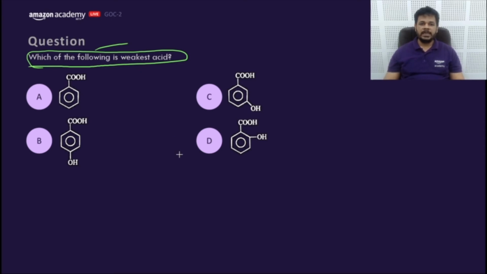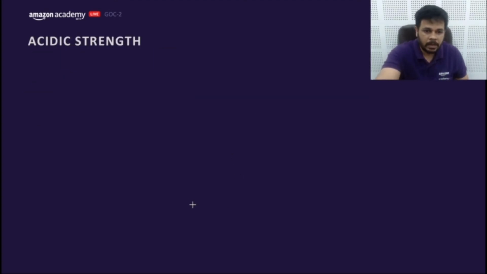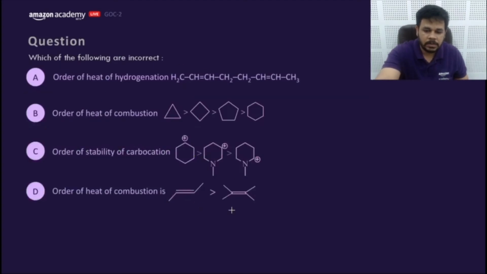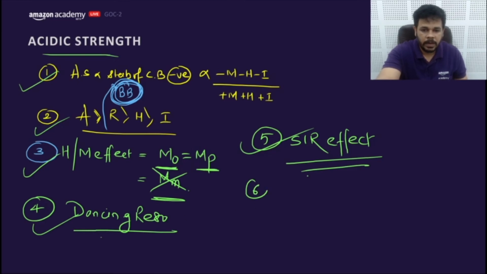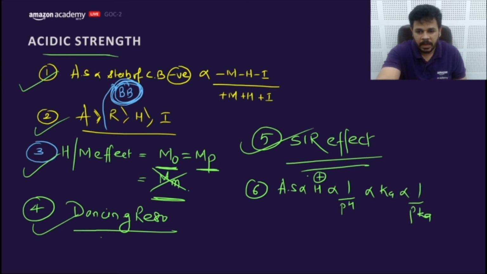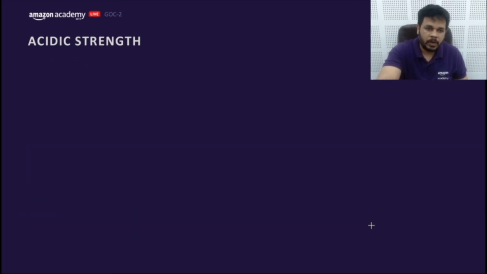Which of the following is the weakest acid? Weakest. Okay, let me point out some more things. Sixth point: acidic strength is directly proportional to the concentration of H plus, inversely proportional to pH, directly proportional to Ka, and inversely proportional to pKa. This is also the point which I want to make.